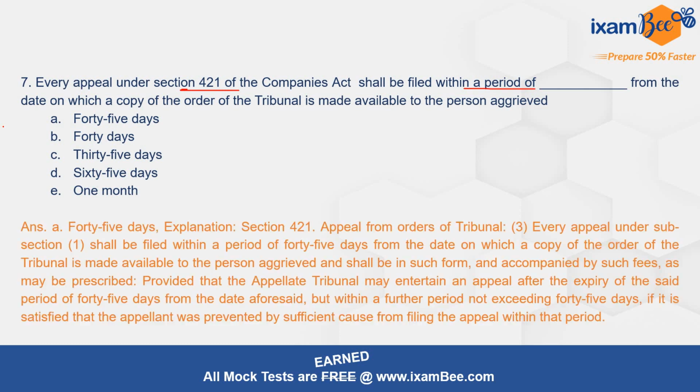The correct option for this question is 45 days, which is under section 421, appeal from orders of tribunal. Every appeal shall be filed within a period of 45 days from the date on which a copy of the order of the tribunal is made available to the aggrieved person. The Appellate Tribunal may entertain an appeal after the expiry of the period of 45 days, but within a further period not exceeding 45 days, if it is satisfied that the appellant was prevented by sufficient cause from filing the appeal within that period.